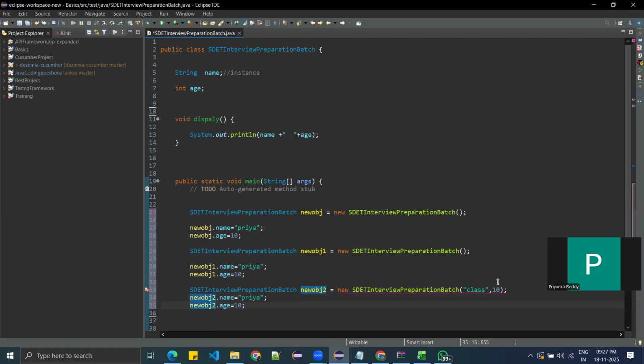Okay, so this has been there here. So are we repeating number of lines here if there is no constructor? Do you agree with this? So this is called duplicate code, repeated code. If your class has five variables, then you have to repeat five assignments. Let's say now you have only two variables. Let's say you have five variables like class, age, roll number. Then five times you have to repeat this.